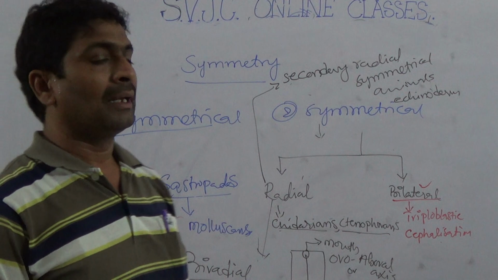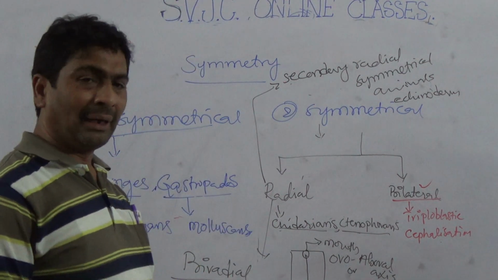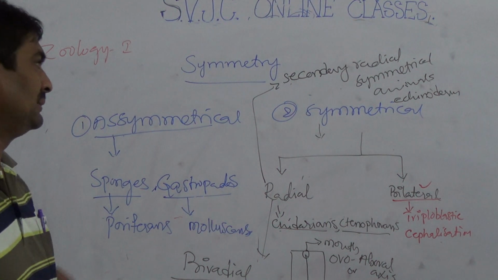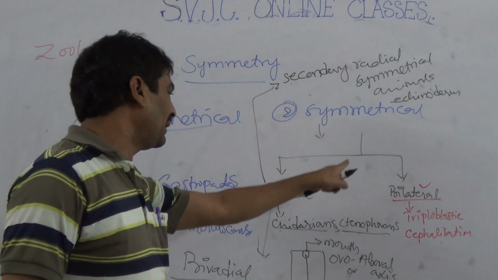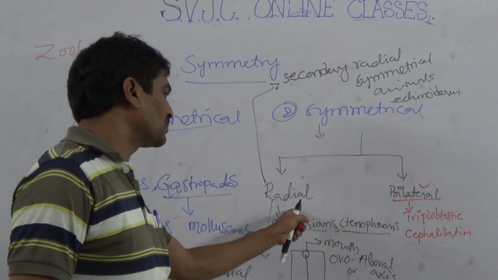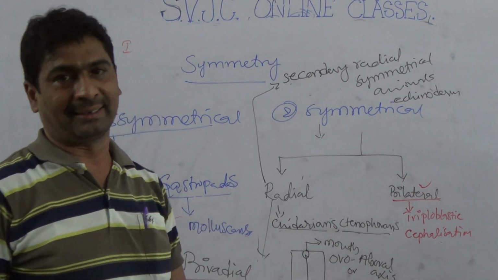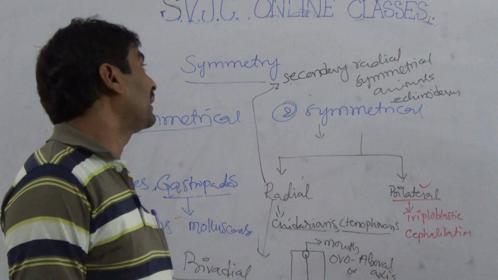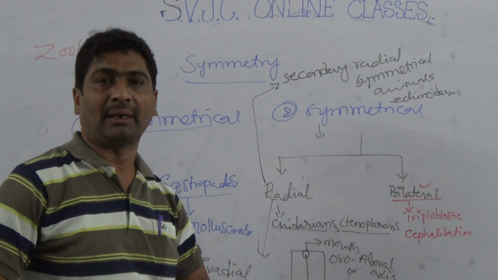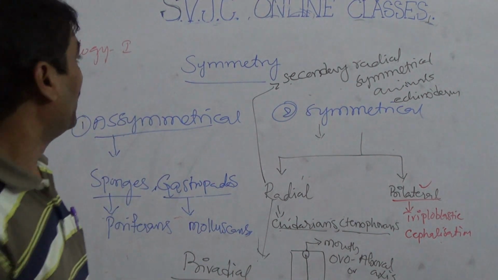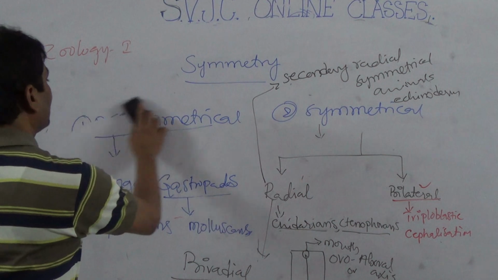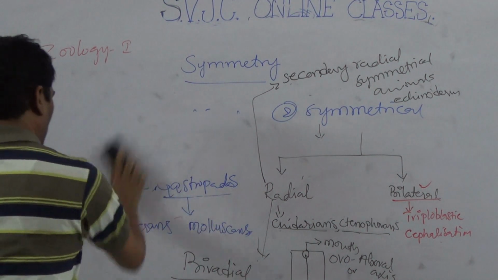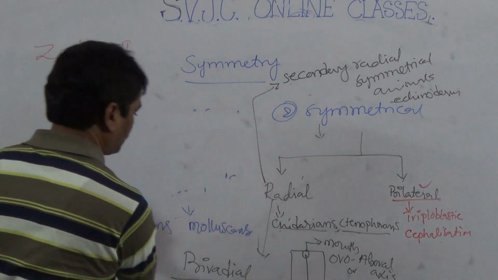Next is symmetrical. Symmetrical means animals which can be cut into two equal parts are called symmetrical. Symmetrical is divided into two types: radial and bilateral. So this is the information of symmetry. And the last topic, coelom.